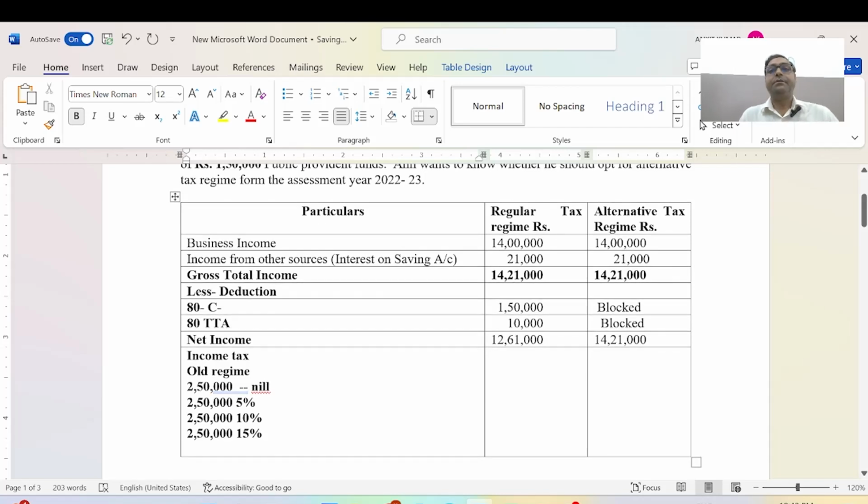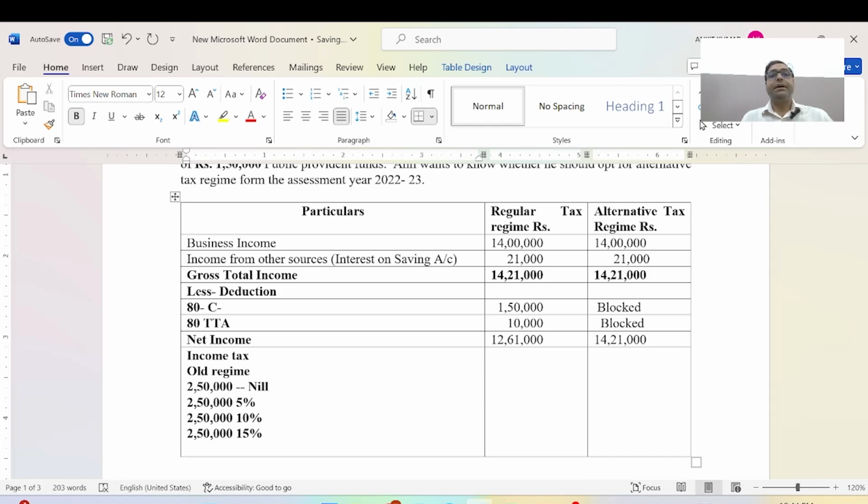I'm very sorry, some typing mistake here. The first 2,50,000 is nil, and the next 2,50,000 is 5% in the old regime.